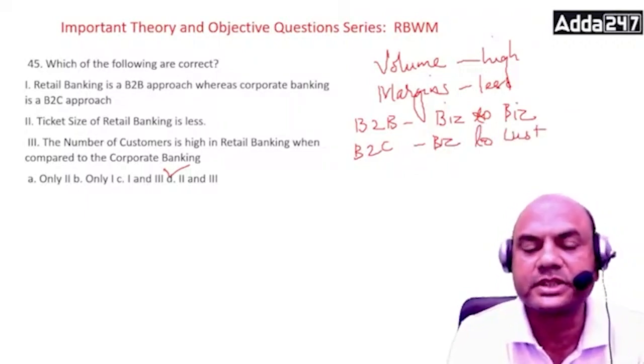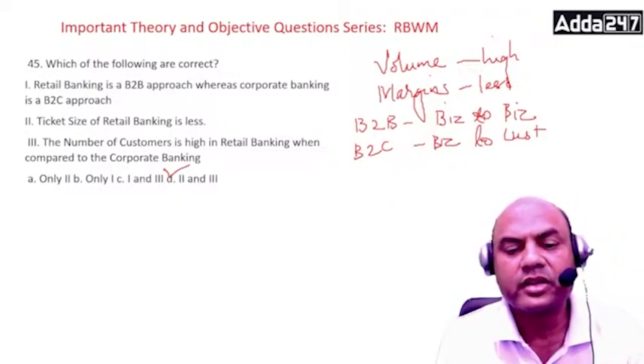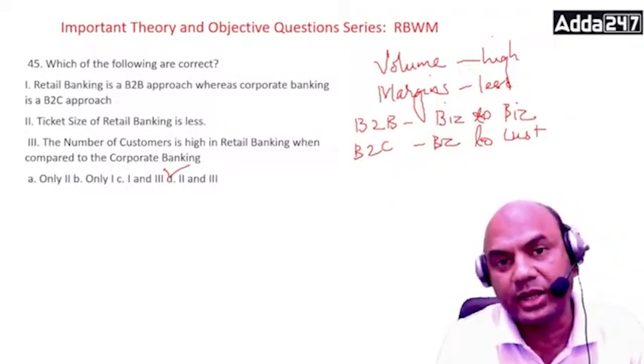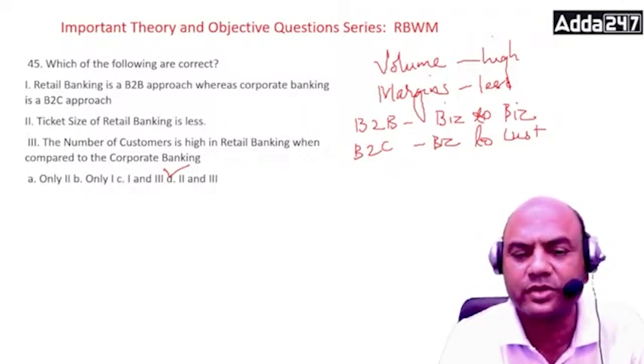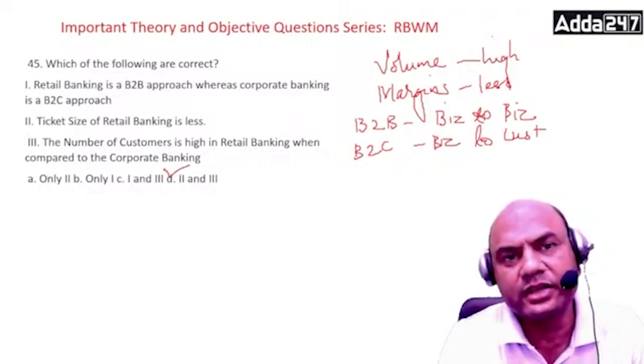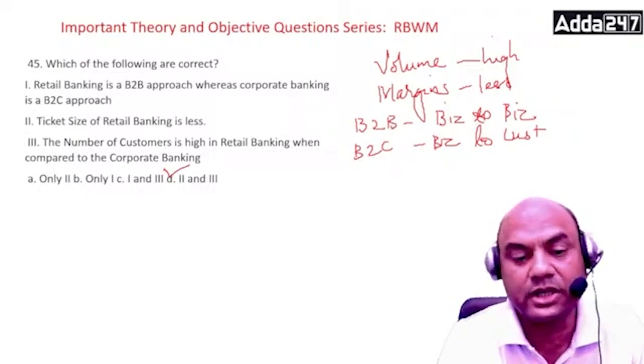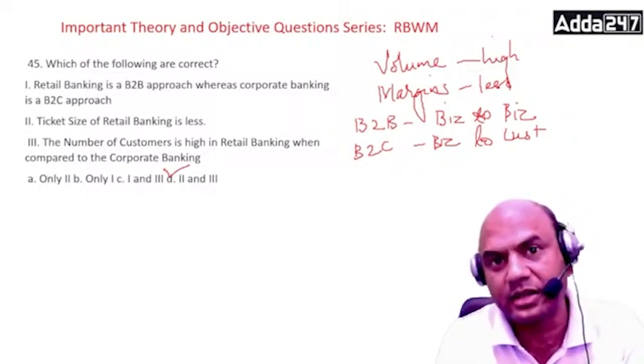Got it? So retail banking refers to the banking facilities targeted mainly at individuals and small businesses, SME, MSME we call it. Retail banking is a customer approach and hence the number of customers is high in retail banking.